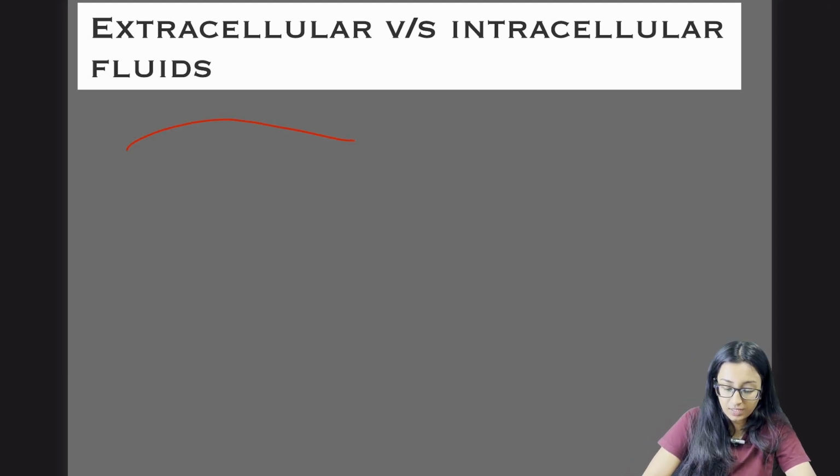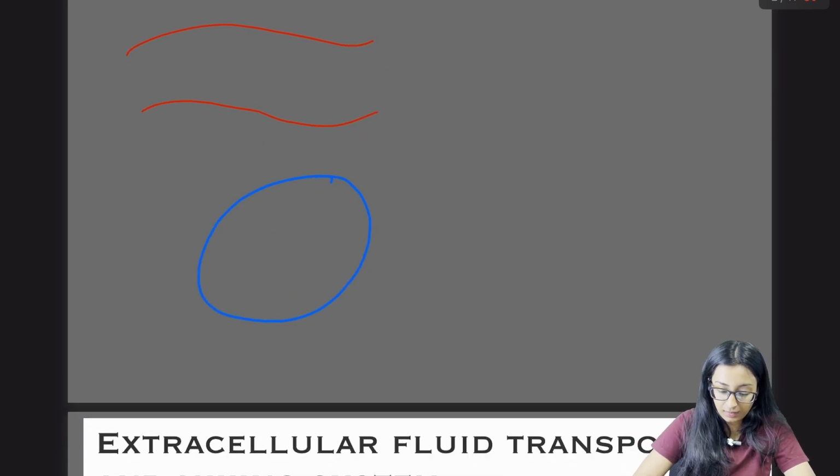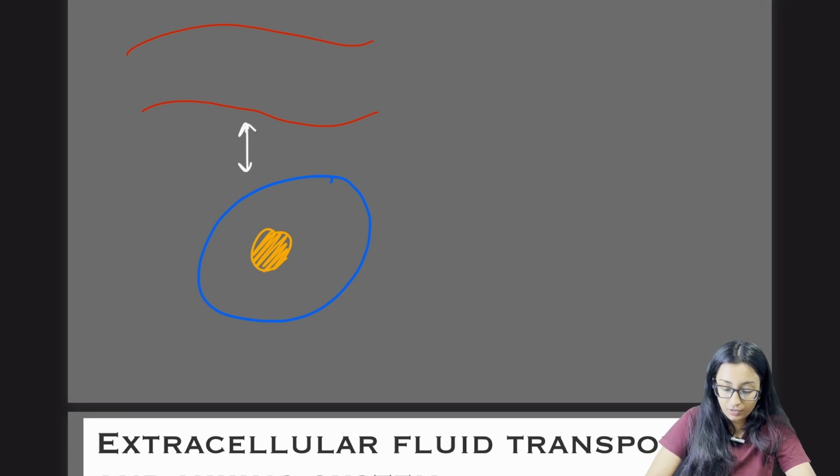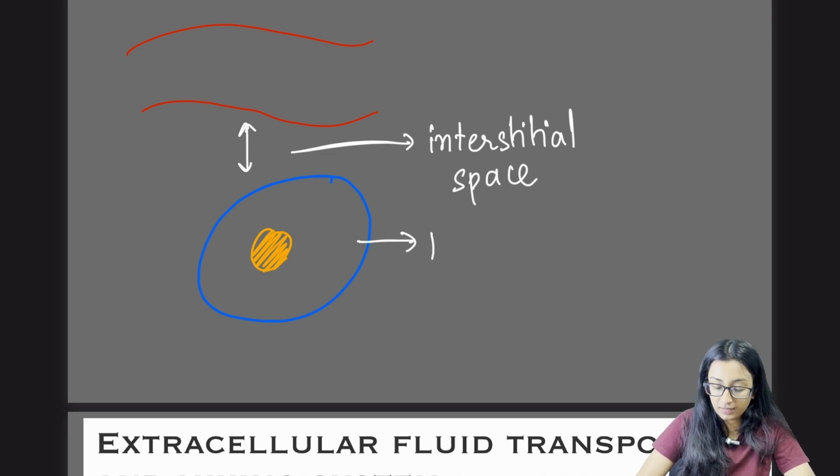Let's imagine this is our blood vessel. This is our cell, and here is the nucleus. Between them, we have the interstitial space. Inside the cell, we have intracellular fluid.